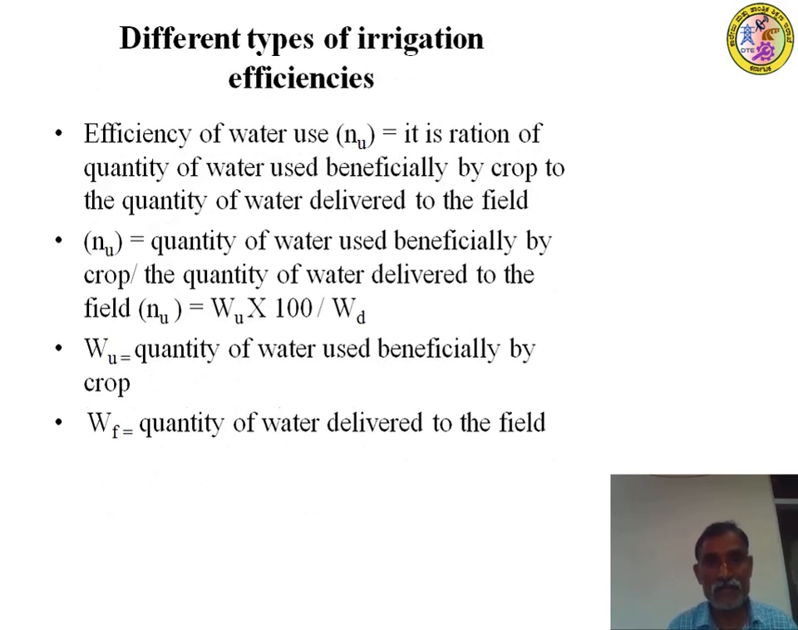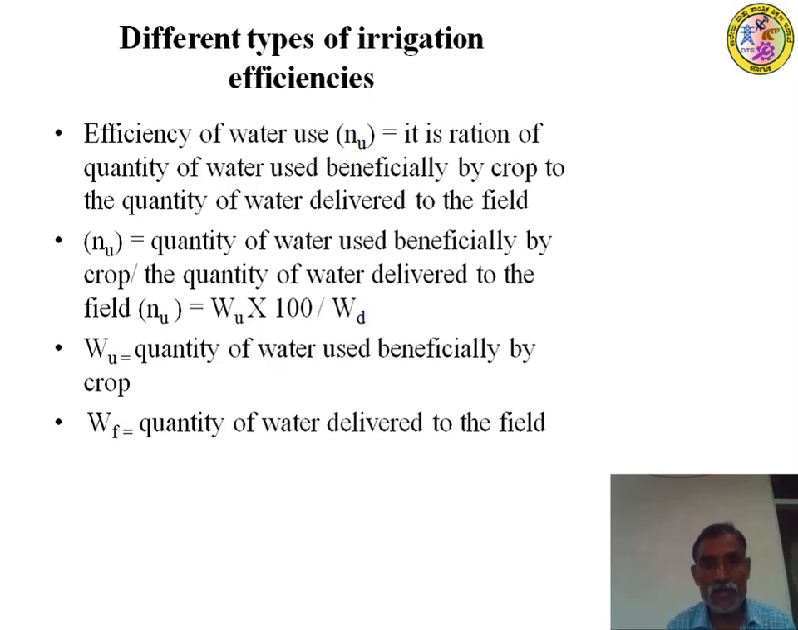Right? Different types of irrigation efficiencies once again continued. Efficiency of water use. Next, it is the ratio of the quantity of water used beneficially by the crop to the quantity of water delivered to the field. Out of that stored in the root zone, 100% cannot be absorbed by the root. That means the water will not be absorbed by the plant 100%. Some of the water may be lost during absorption itself. That is called the efficiency of water use.